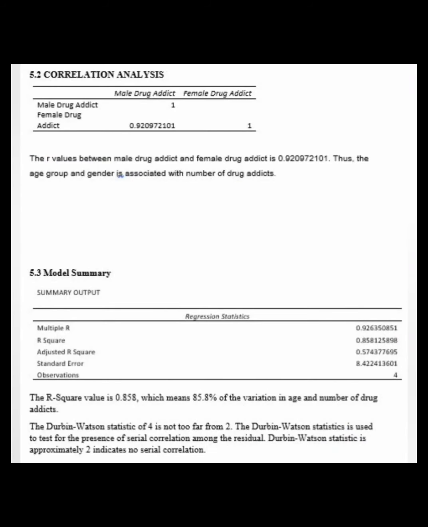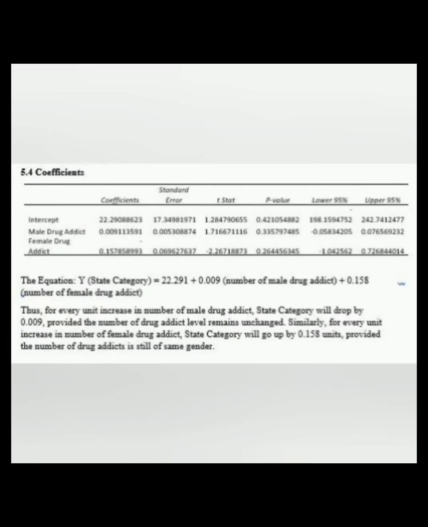5.2 correlation analysis. Based on the table, the R value between male drug and female drug addict is 0.920972101. Thus, the age group and the gender is associated with number of drug addicts. 5.3 Model summary. The R value is 0.858, which means 85.8% of the variation in age and the number of drug addicts. The Durbin-Watson statistics of 4 is not too far from 2. The Durbin-Watson statistic is used to test the presence of serial correlation among the residual. Durbin-Watson statistic approximately 2 indicates no serial correlation.